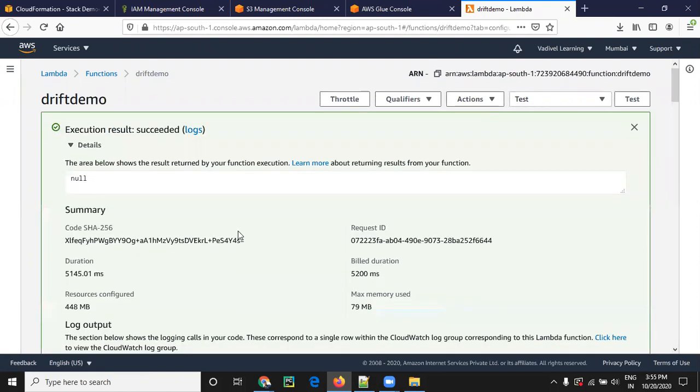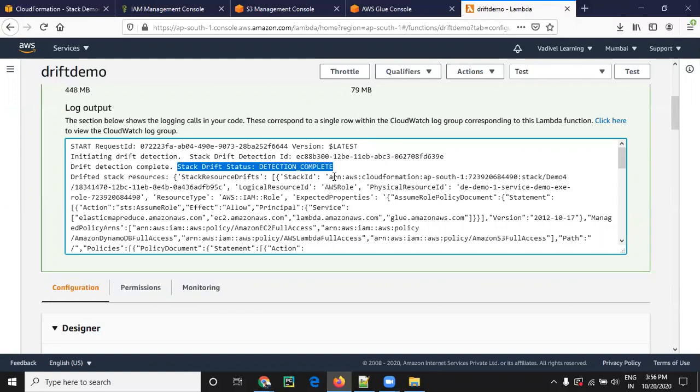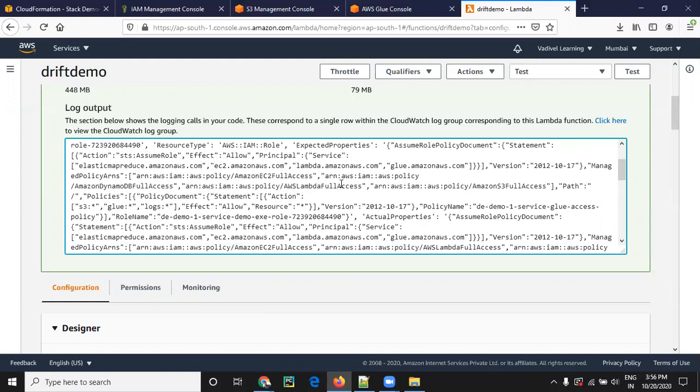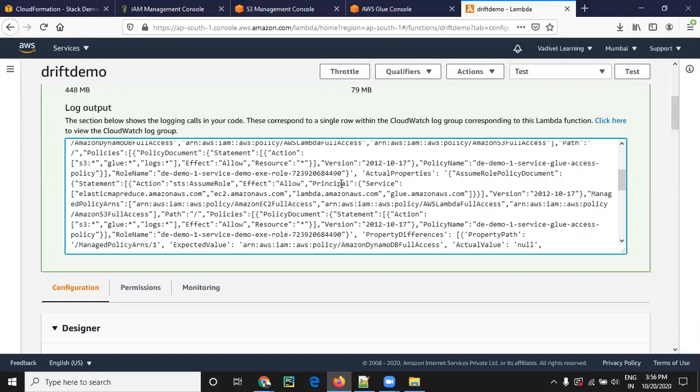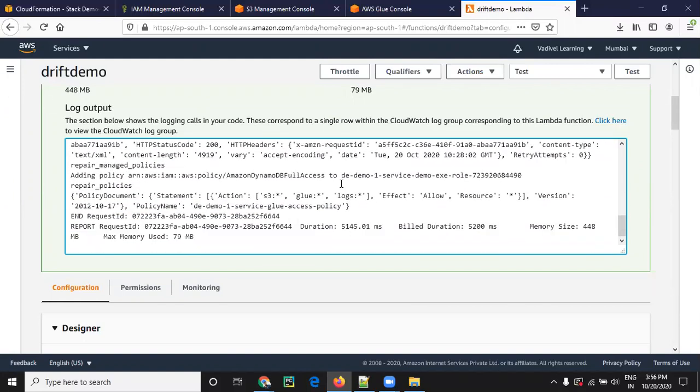Scroll down. It is saying it is initiating drift detection, and that drift ID was created in the previous line. Yeah, scroll down.